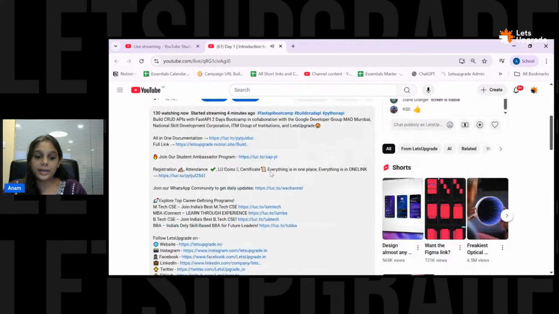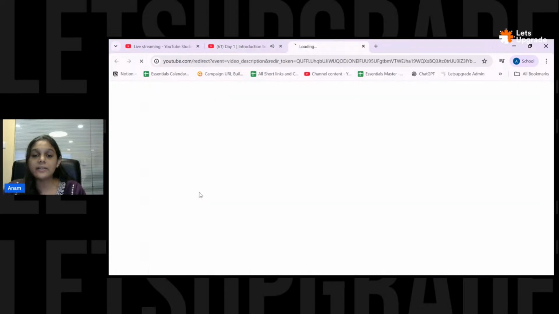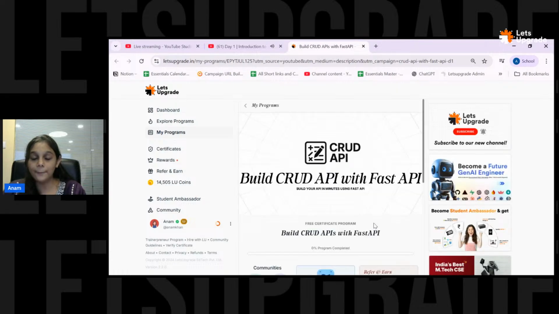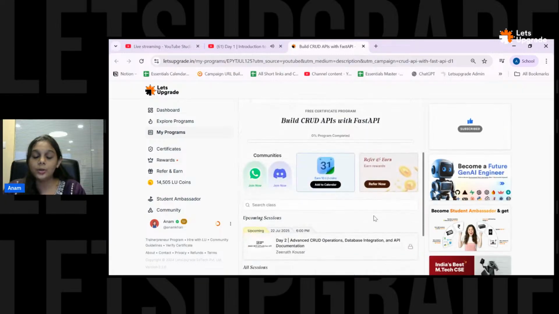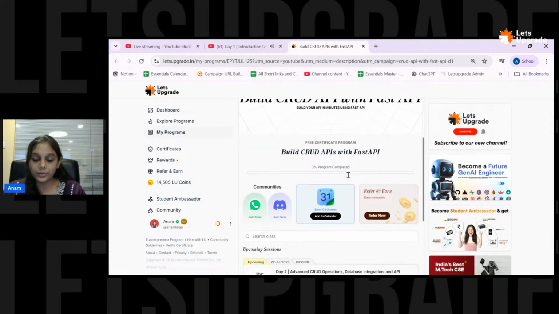For attendance, see here in the description box you will be able to see the link for registration, attendance, certificate, everything. We call it a one link as everything is placed in one place. When you click on that link, a new page will open where you need to first of all enroll for the program. If you're a new user or haven't enrolled for this program, you need to enroll to mark your attendance. I have already enrolled for this bootcamp, so it's not showing me to enroll now.